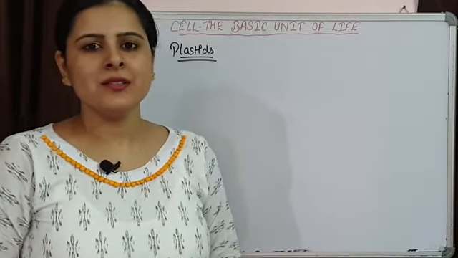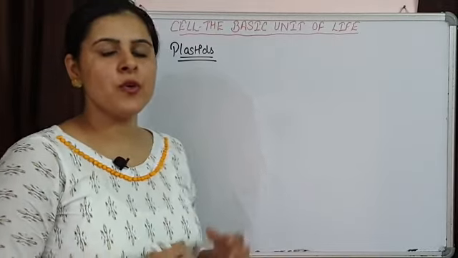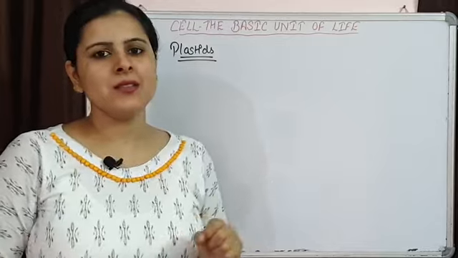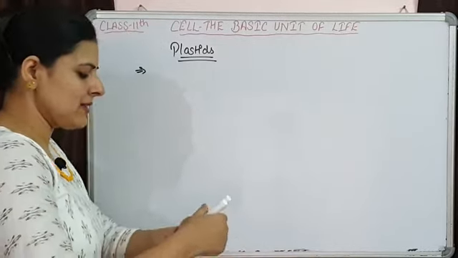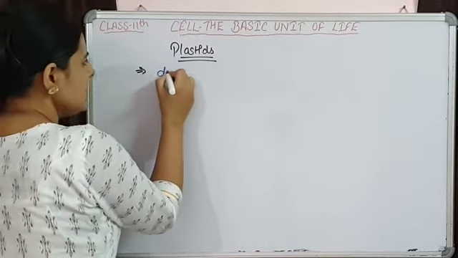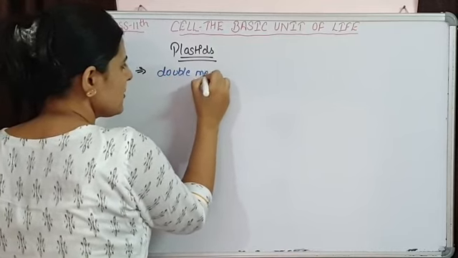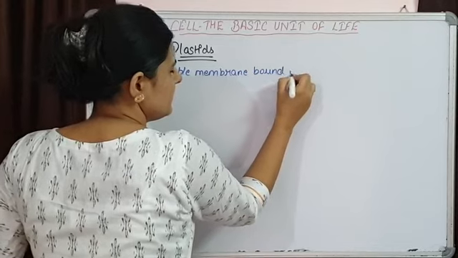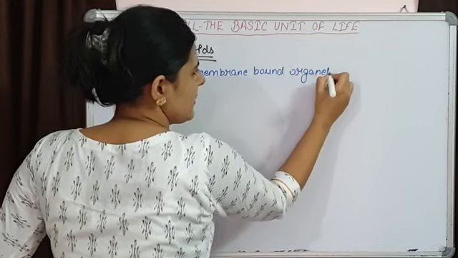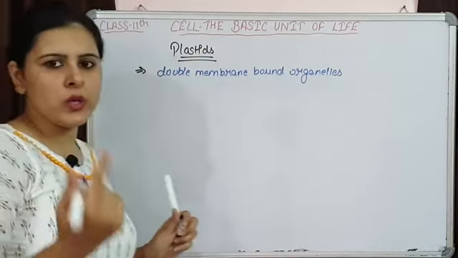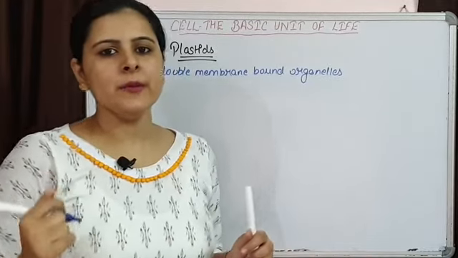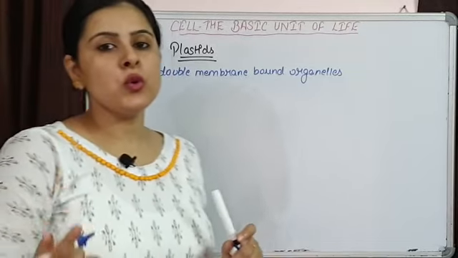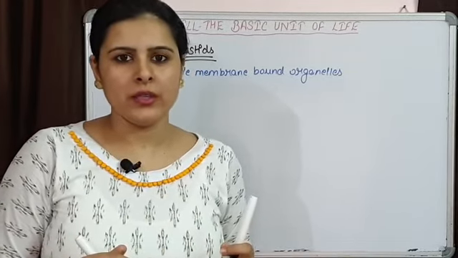Good morning students. Today we are going to discuss some more cell organelles, and the first cell organelle of today's class is plastids. See, plastids are double membranous organelles. So these are double membrane bound structures. Just like mitochondria, here also an outer membrane is present and an inner membrane is present. Plastids are also semi-autonomous organelles like mitochondria.